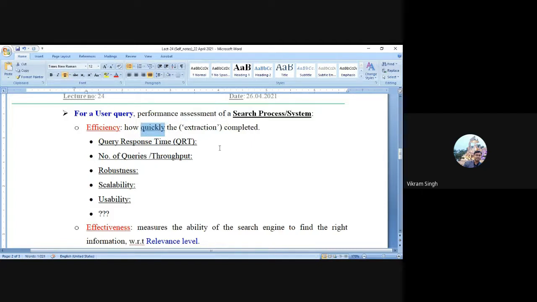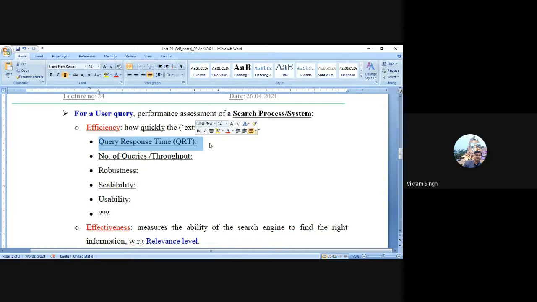If you correlate this term quickly with respect to extraction, we can say that the first metric we can use, I'm saying metric, not criteria, is query response time, which is established in the earliest time actually.